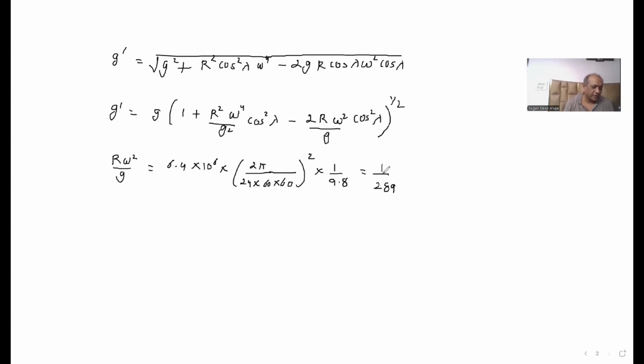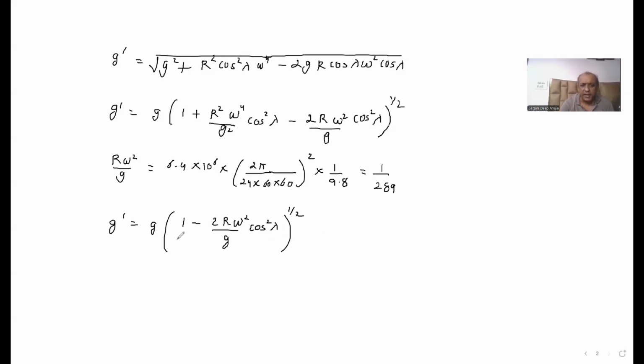1 upon 289. So since R omega square by g is very small, we can neglect this R square omega raised to the 4 upon g square in this equation. So if I neglect this second term, what I have got is g dash is equal to g into 1 minus 2 R omega square upon g into cos square lambda, raised to the power half. So I'm left with this.